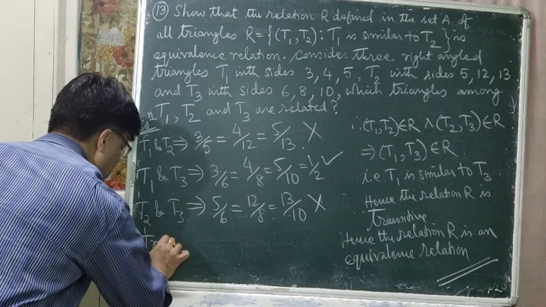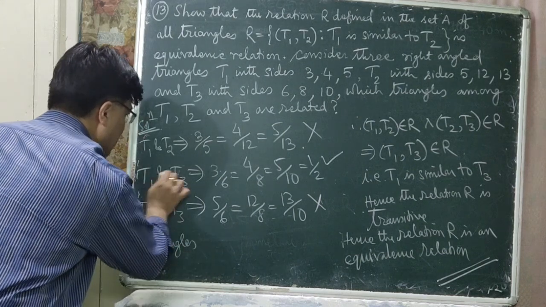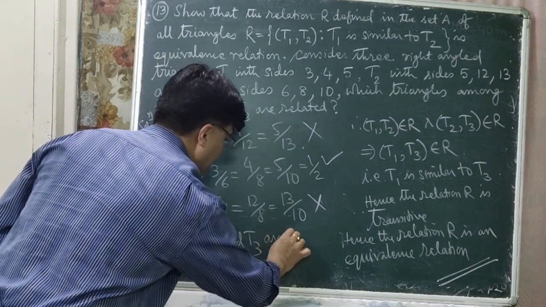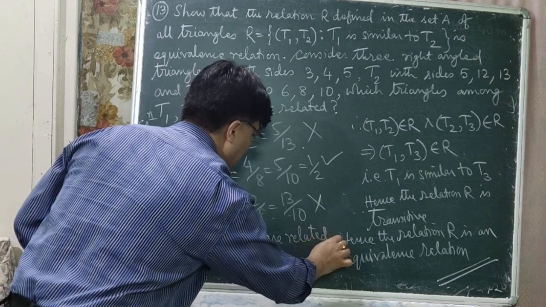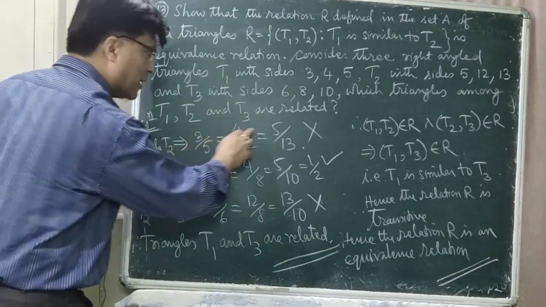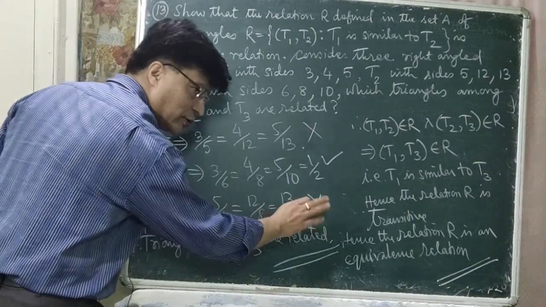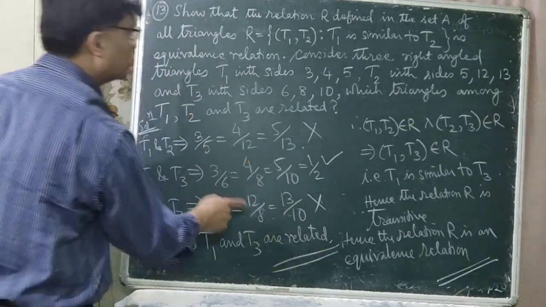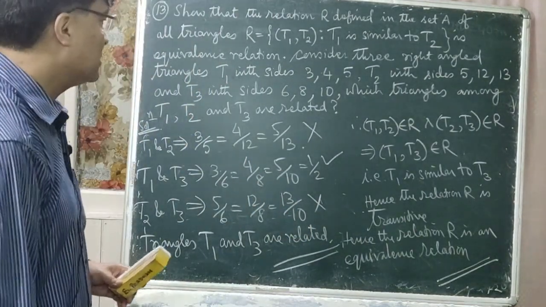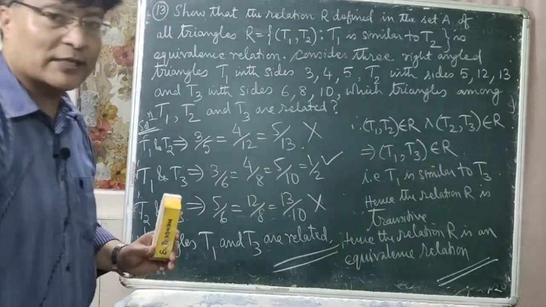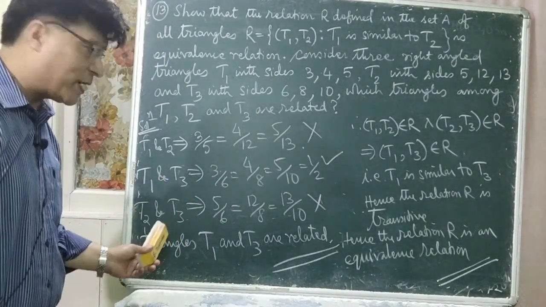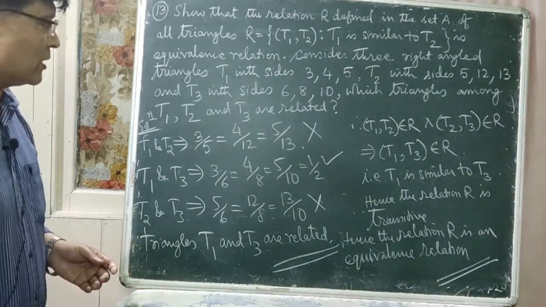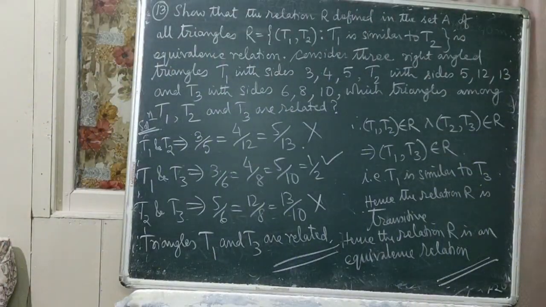So you can write down the answer as: therefore triangles T1 and T3 are related. In this case T1 and T2 are not related, and T2 and T3 are also not related, but T1 and T3 are related. So this is the answer for the second part. What is the answer for the second part? The first triangle and the third triangle are related. I think you have understood it, so you can copy it. Now we'll do the next question.